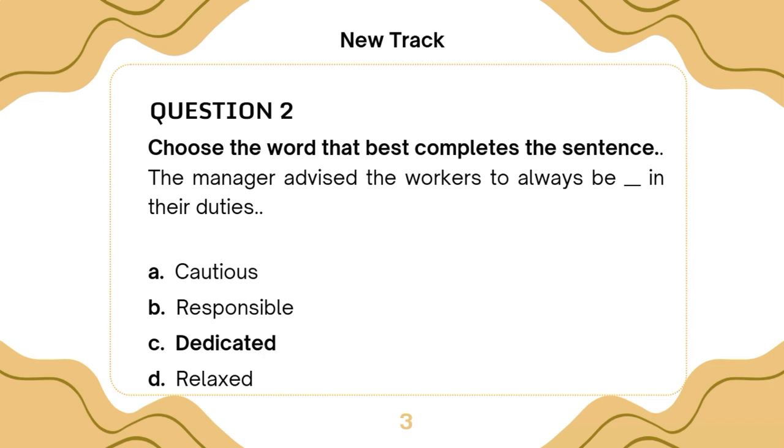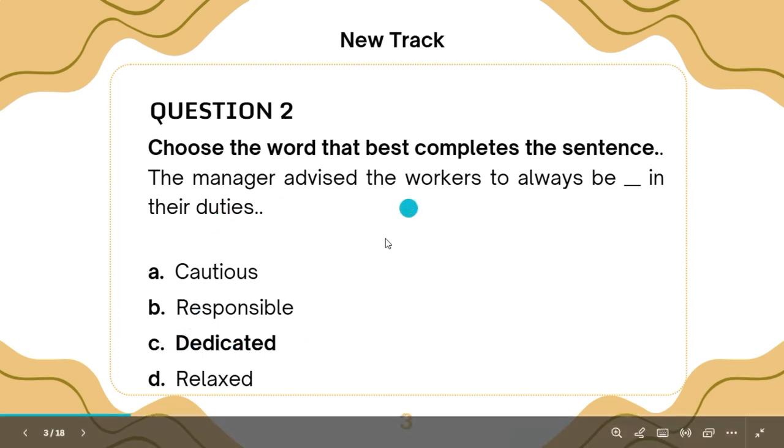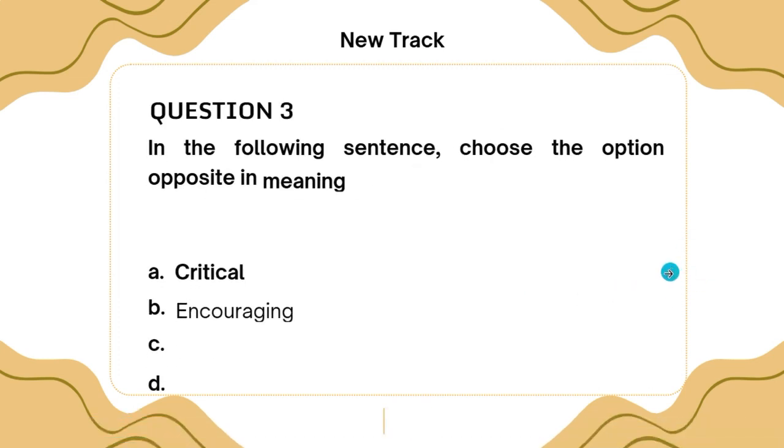Now when we talk about dedication, it has to be with in. But when we talk of responsible, someone can only be responsible for something and not responsible in something. So the best option is dedicated. Dedicated goes with in their duties, and that goes with the preposition in, and that is the best option for this. Now let's consider question number 3.